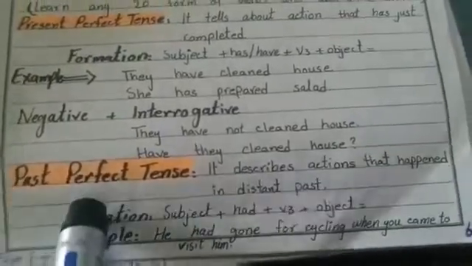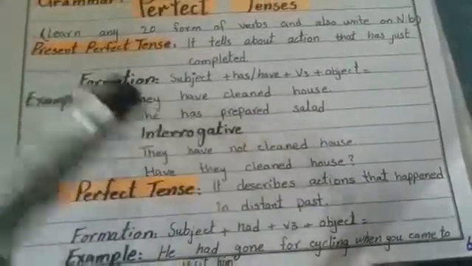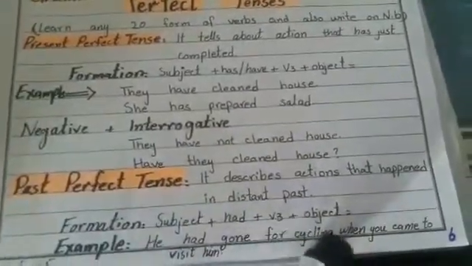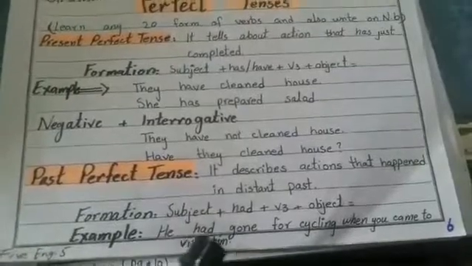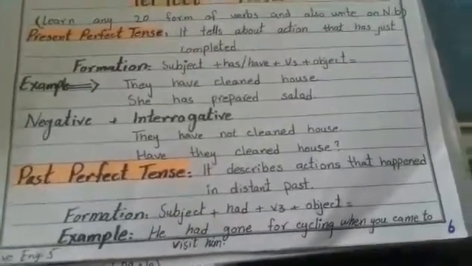Had is the helping verb of past perfect tense, like have and has are for the present. So had plus third form and object. Example, he had gone for cycling when you came to visit him. There are two clauses.